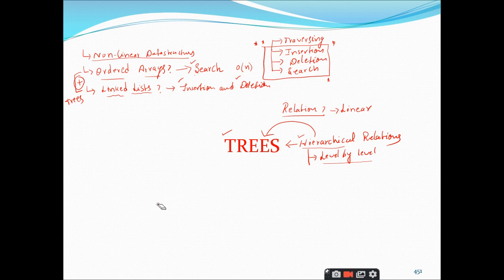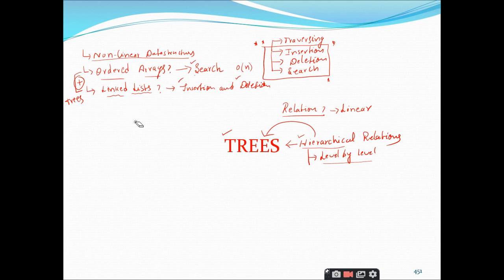The first point you have to remember regarding trees is that they come under the non-linear data structures. And the purpose of trees is that they combine the benefits of ordered arrays and linked lists, where we have the search, insertion and deletion operations optimized, right?